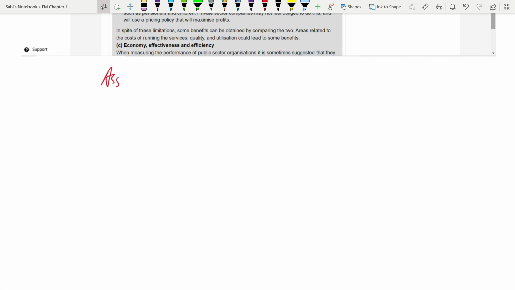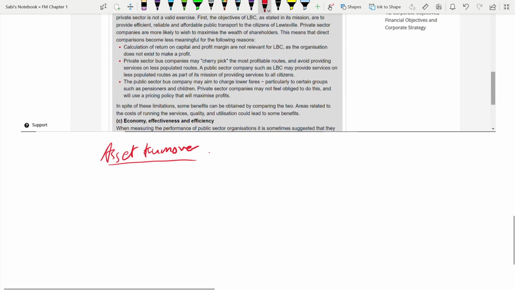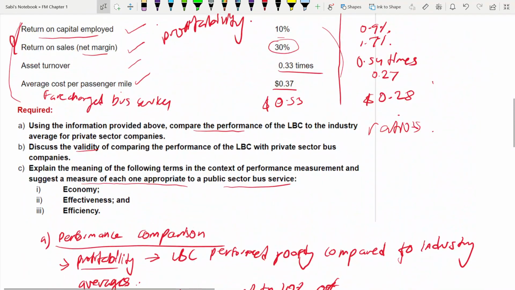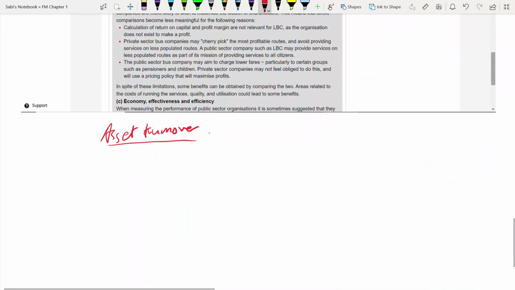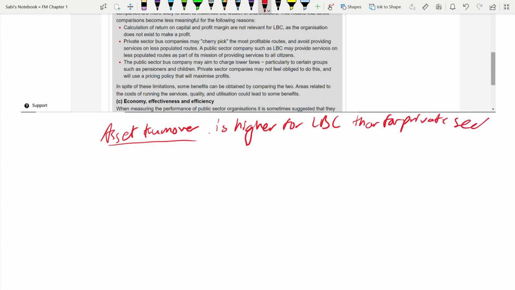Okay, so next is asset turnover. What is this? Asset turnover is the other way around. If you see asset turnover, it is higher. It is 0.33 here and 0.54 there. In terms of asset turnover, it's good. But just writing that it's higher is not enough, right? So asset turnover is higher for LBC. Then I told you always compare, so then for the private sector. After that, give the number.